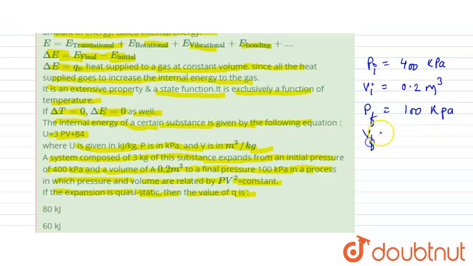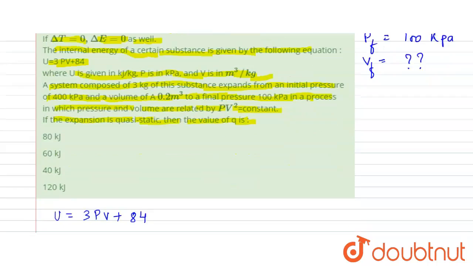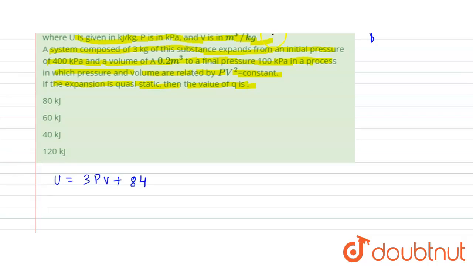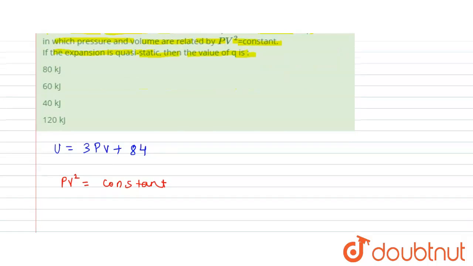So first of all we require the final volume. We have been given that the relation of the process is PV square equals constant. So from here you can easily say that P1 V1 square is equal to P2 V2 square. So V2 equals V1 into P1 by P2 to the power half.